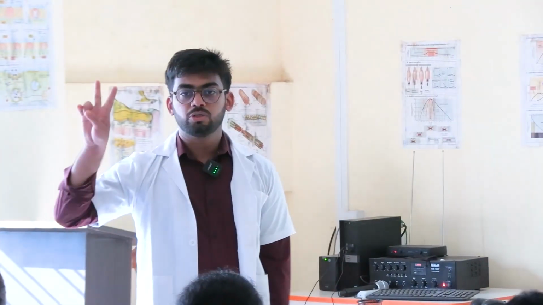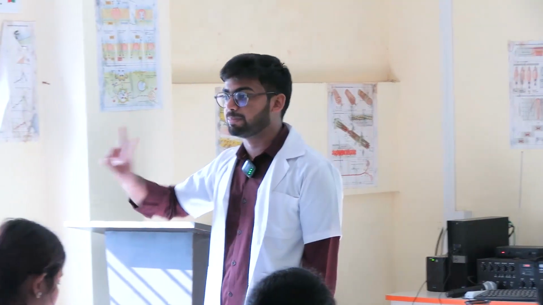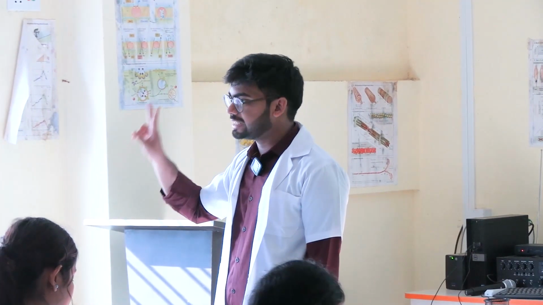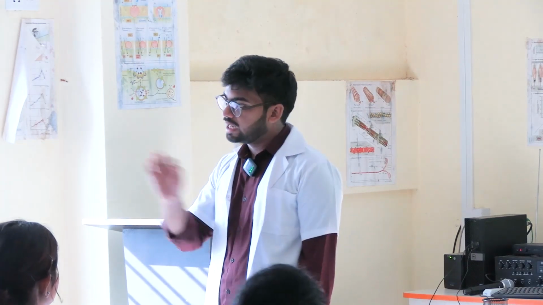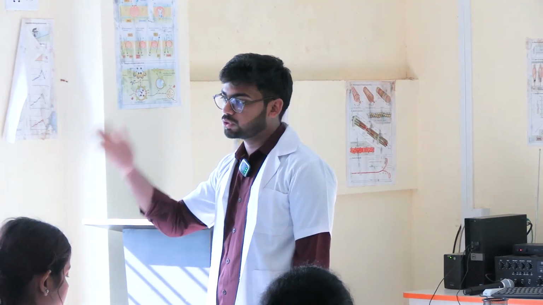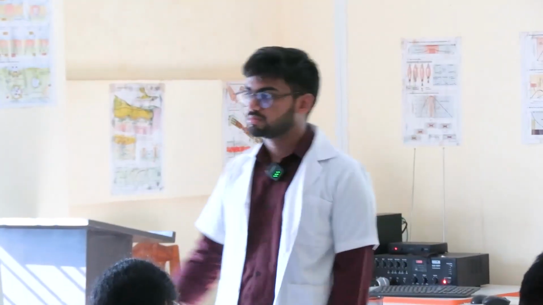Okay, so now we know the two RBC indices where you can apply the value of PCV. After getting the value of PCV, we can apply it to know two RBC indices. Applying that, the prerequisite is that you have to know the RBC count and hemoglobin. RBC count for MCV, hemoglobin for MCHC. Okay, now what is this MCV? I said the average volume of RBC in a certain volume.